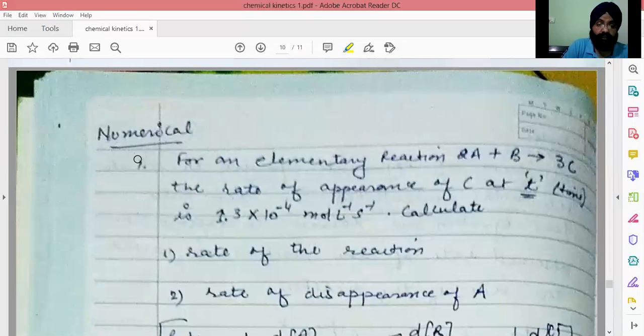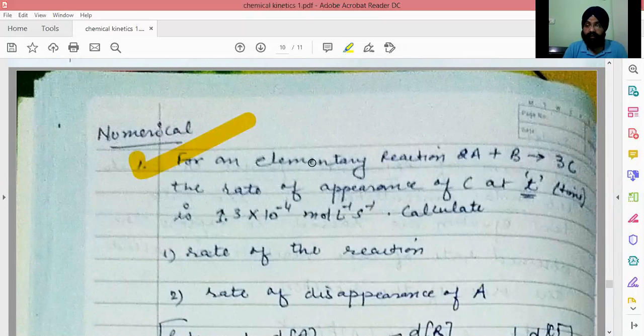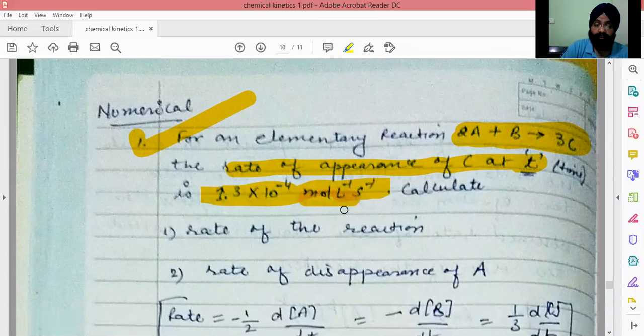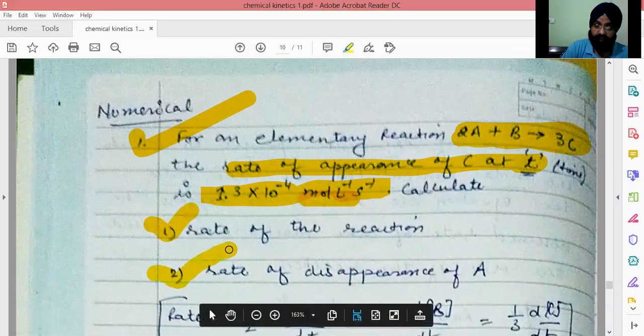Next, two numerical problems. So basically, you can get the question in the paper in the form of definition of rate law, on order, on its values, then numerical problems also. The kind of numerical problems you will get in the question paper are for any chemical reaction like 2A, 2 moles of A plus 1 mole of B gives 3 moles of C. The rate of appearance of C at time t is given in mole per liter per second. That means rate of appearance of C is given. You have to find rate of the reaction, rate of disappearance of A.